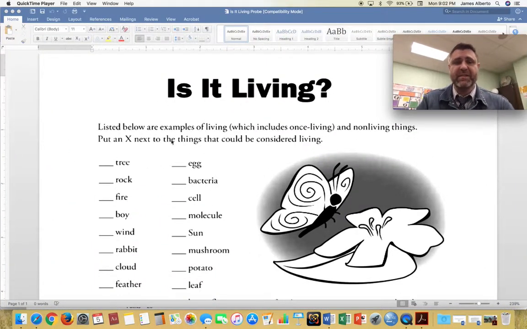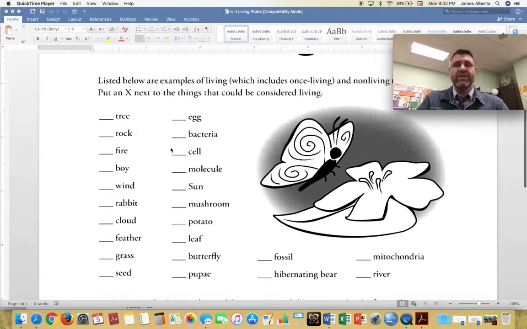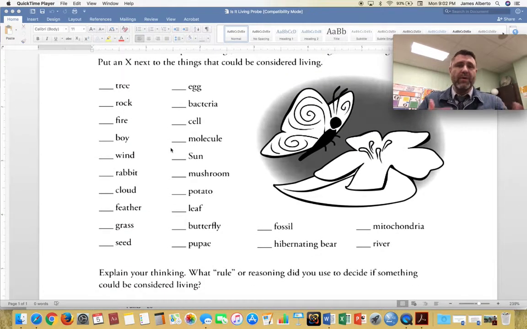So at the top it says, listed below are examples of living, which includes once living, and non-living things. Put an X next to the things that could be considered living. So you're going to have a kid or kids read through this list and put an X by everything they think is living. Now, here's the fun part.